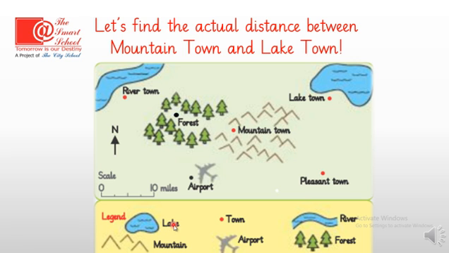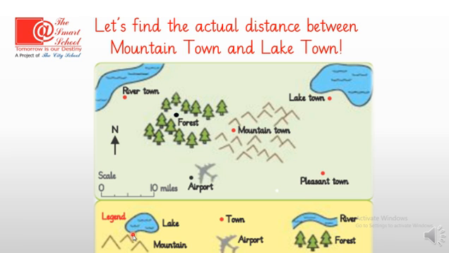Yes, it's a lake. You see, on this map, this body of water is basically a lake. And what is this? Is this also a lake? Let's check in the legend. Oh no, it's not a lake. It's a river. You see, this symbol is used to show the river. So it means here there is a river.